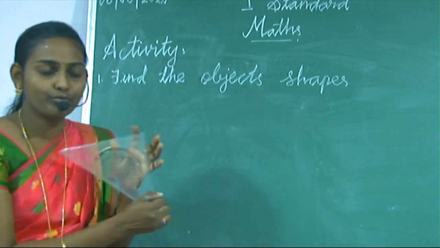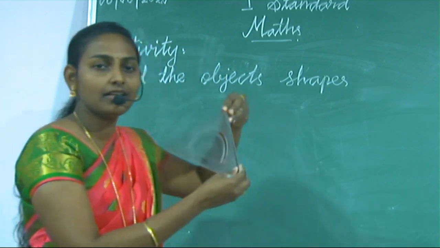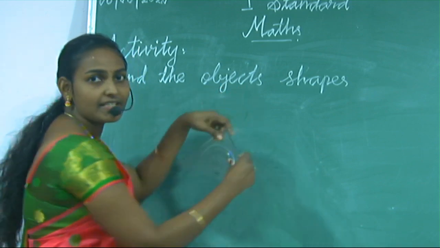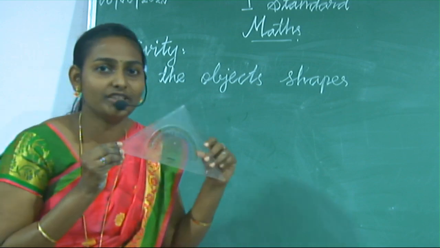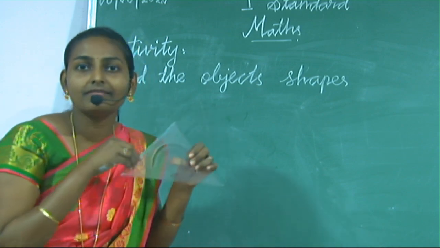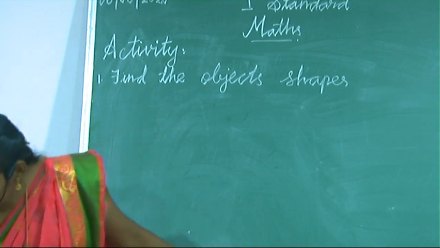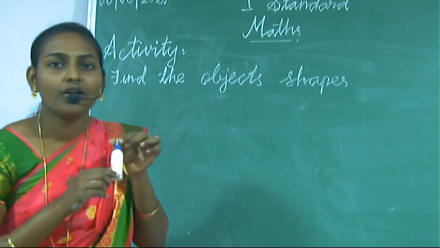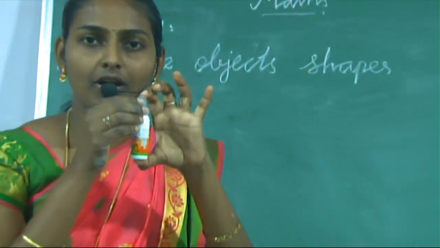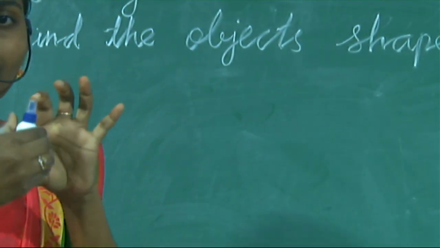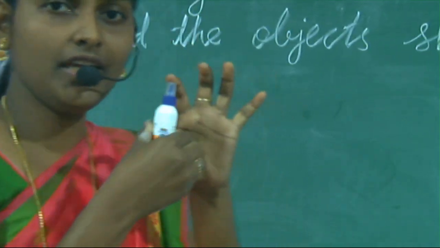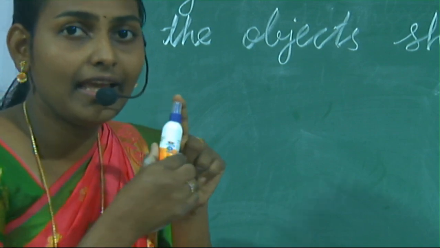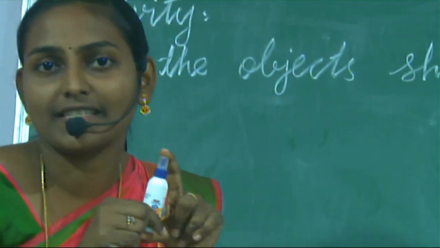I have one object. What is this? This is like a triangle, you know. Yes, it's a two-dimensional object. Okay, this is a triangle. What is the shape of this gum bottle? Already we know, cylinder. C-Y-L-I-N-D-E-R, cylinder.